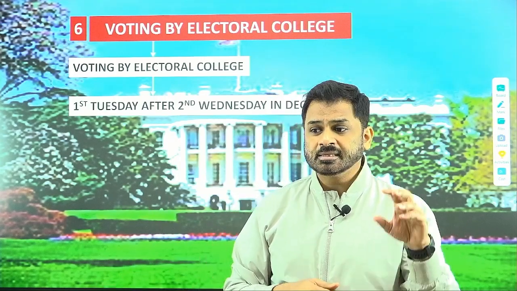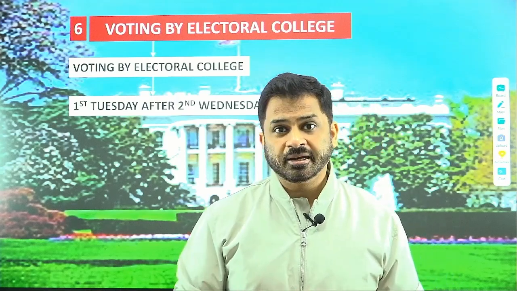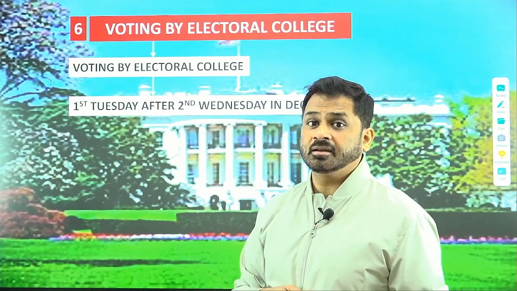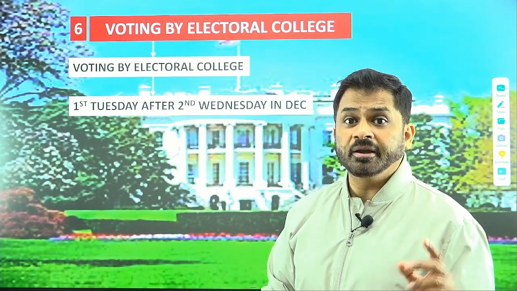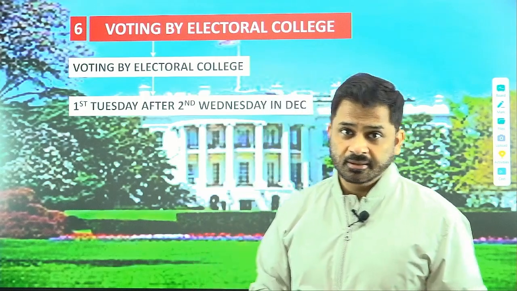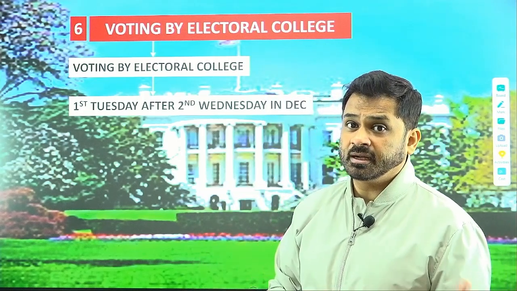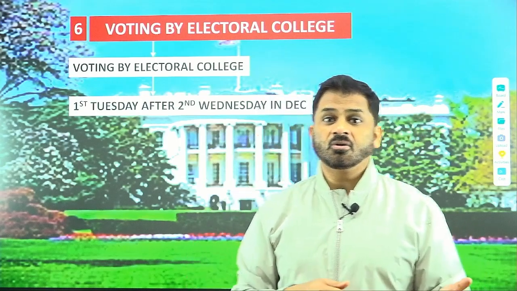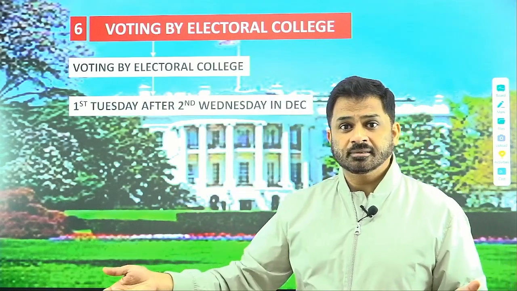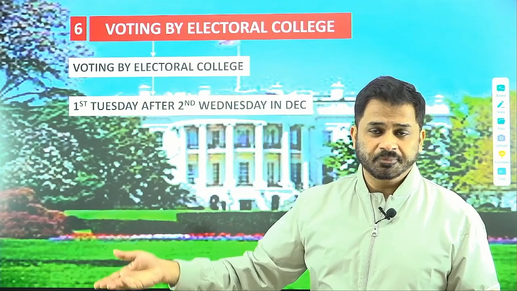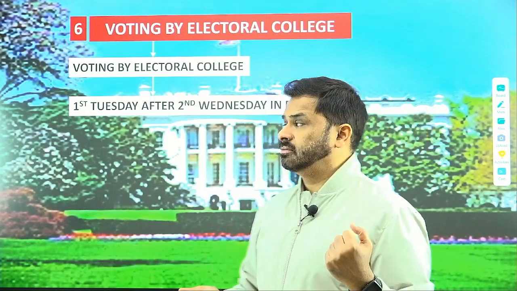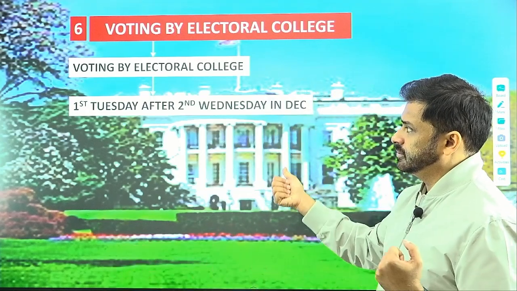Some of the states, in fact, have even made certain rules regarding this, and they can give punishment to the electors if they are not voting according to the party whom they are representing. Still, there have been certain exceptions over here also, where the electors who have been chosen are not voting according to the way the people voted earlier. So in that case, there may be some exceptions.